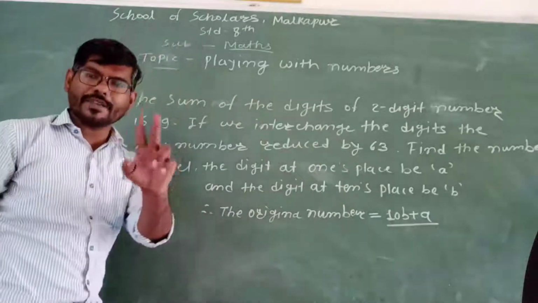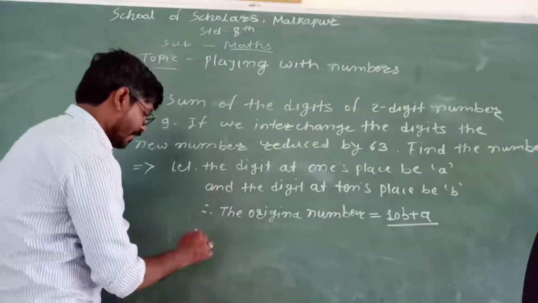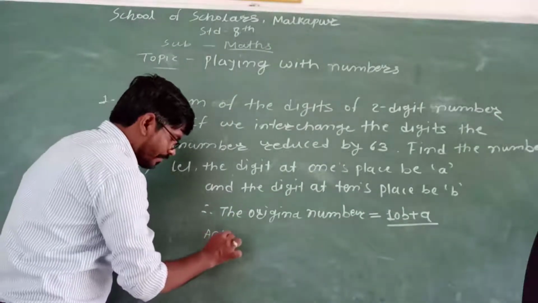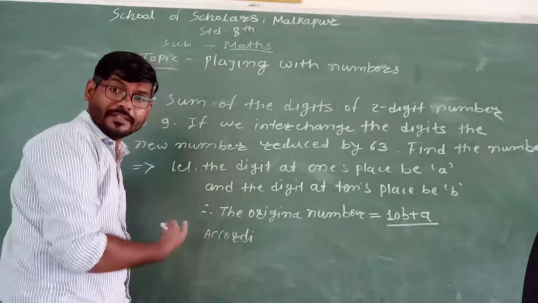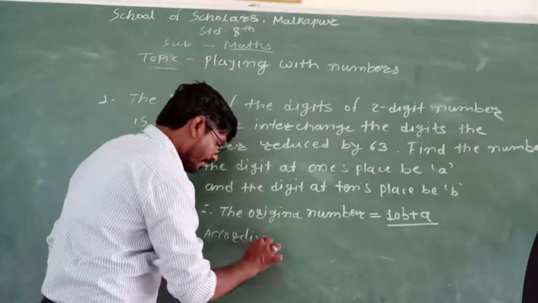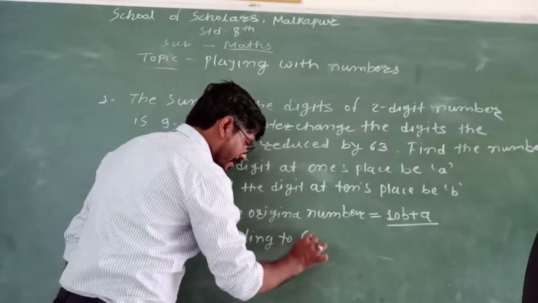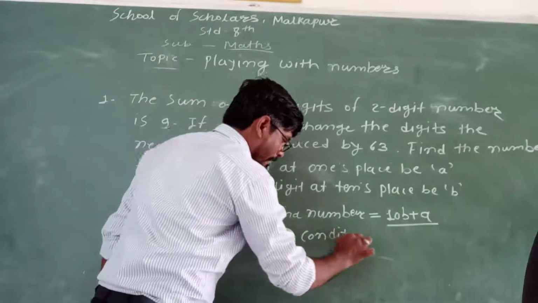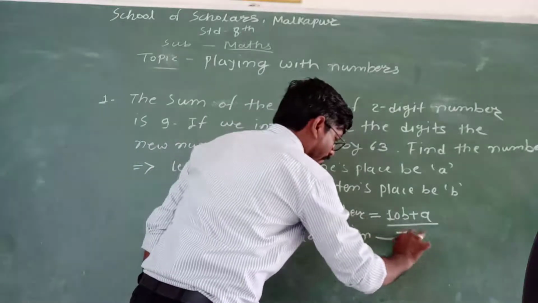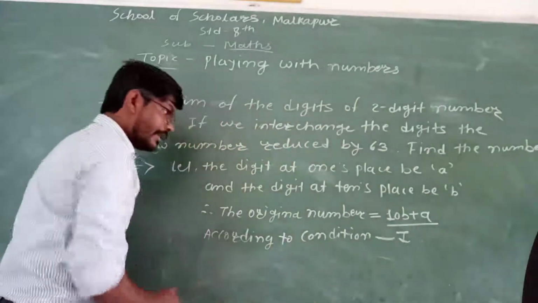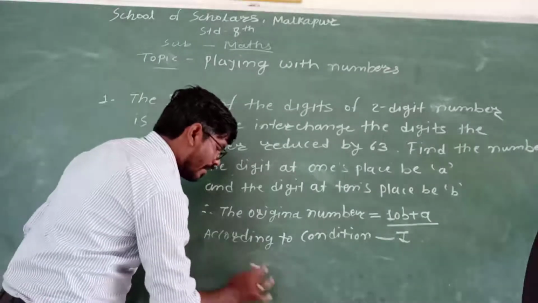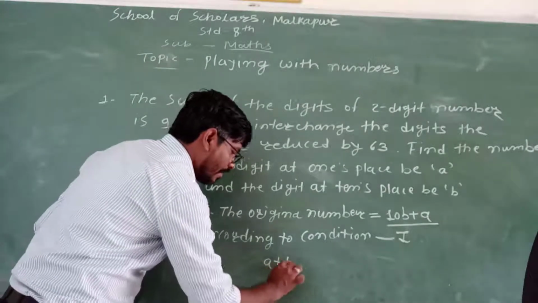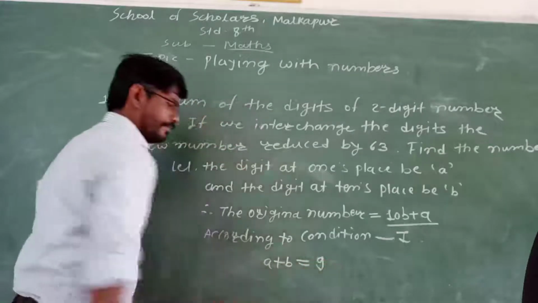Now two conditions are given. Follow the conditions, according to condition first. This is an example of 10th standard, that's why it is very important. According to condition first, we are given that the sum of the digits is 9. a plus b is equal to 9.